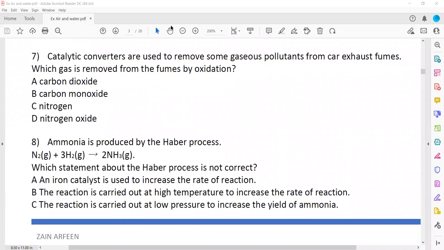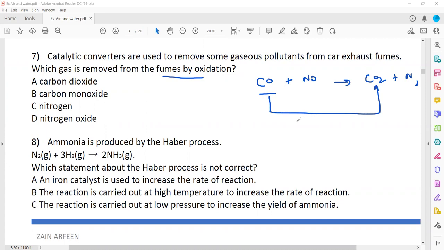Catalytic converters are used to remove some gaseous pollutants from the car exhaust. Which gas is removed by oxidation? So what happened? Carbon monoxide and oxides of nitrogen become carbon dioxide and nitrogen gas. With carbon monoxide, there's an addition of oxygen, and addition of oxygen is what we call oxidation. For oxides of nitrogen, they turn to nitrogen gas, there's a removal of oxygen, and removal of oxygen is